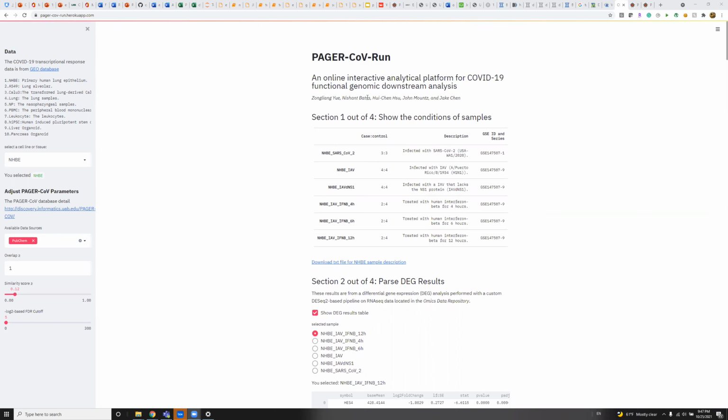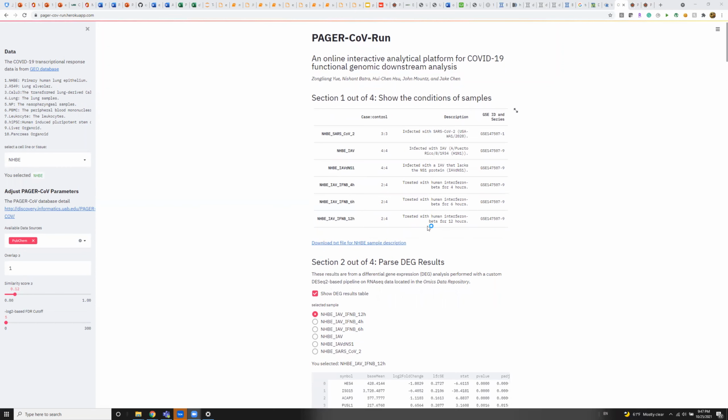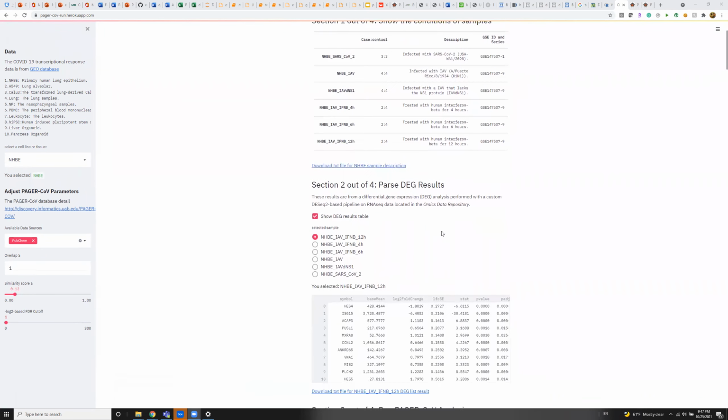PAGER-CoV Run consists of 4 sections. In the first section, it will show you the conditions of the samples, which have the sample's name, the case control ratio, description, and also GSE ID for you to retrieve the original data. All these tables are downloadable by simply clicking the button down below.